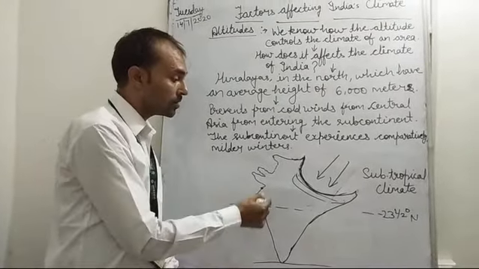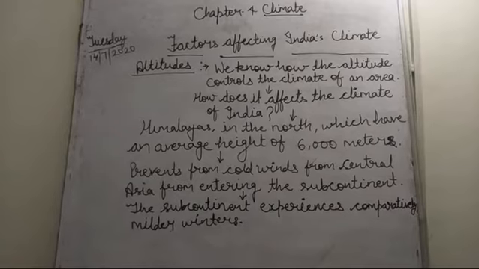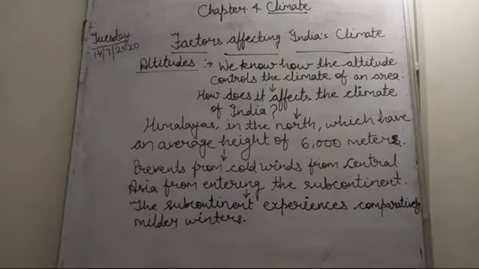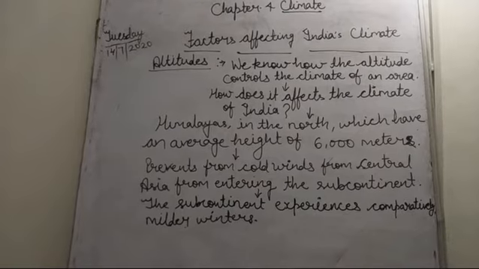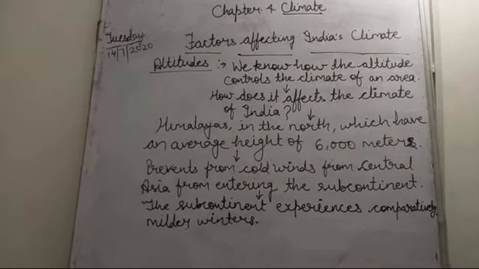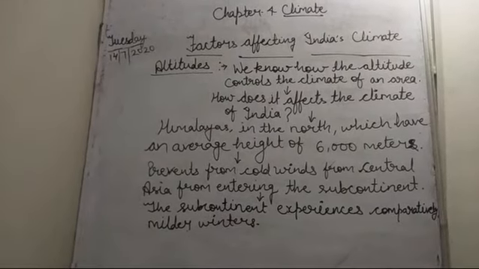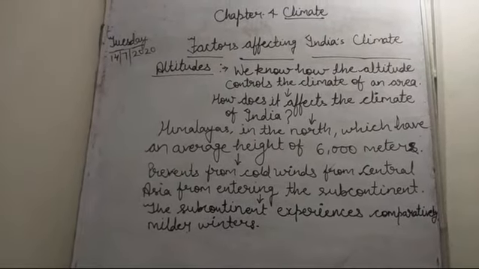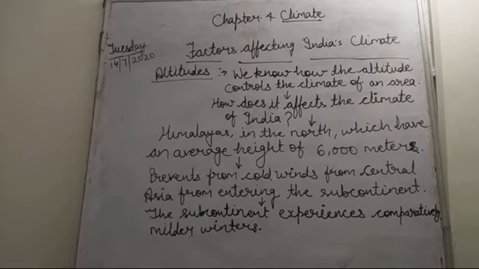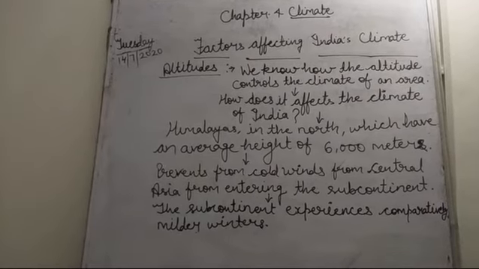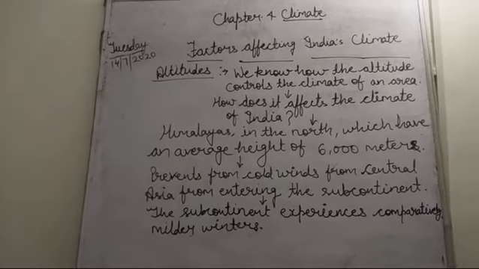So students, I hope you have understood how the altitude of the Himalayas affects the climate of our country. Now the next factor which affects India's climate is pressure and winds, which we are going to learn in our next session. There are different weather conditions which affect our country's climate. These are the pressure and surface winds, upper air circulation, and western cyclonic disturbances and tropical cyclones.